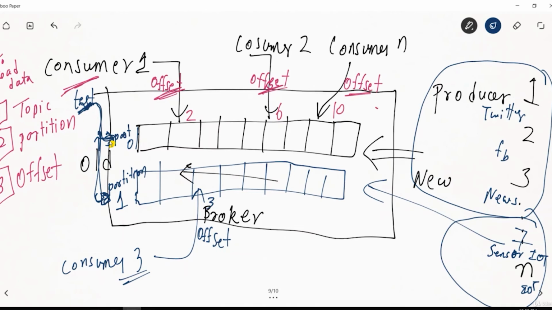Harish, can you come again onto this parallelism part? So this offset is something like, let's take one example. Our producer is the CNN news channel, and there is one message that they are producing on a daily basis, like headlines every morning. So this is a news channel that is continuously producing the data, and we are dividing the offset in a timely manner.